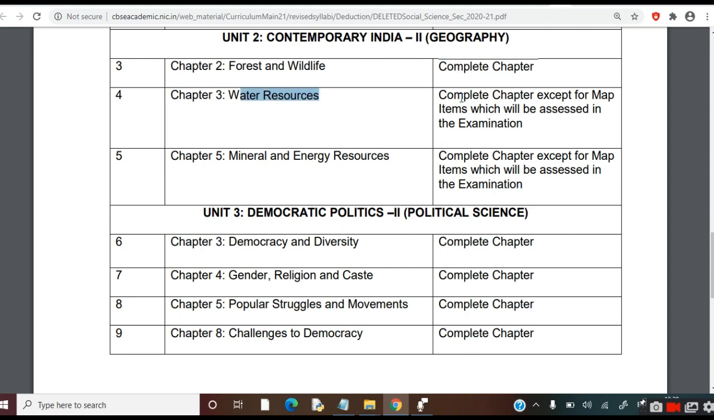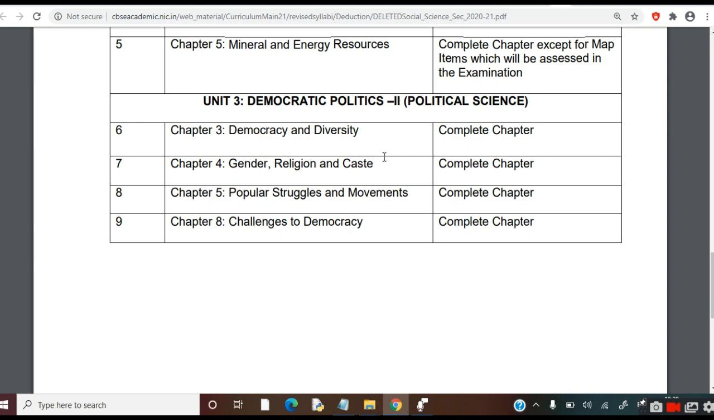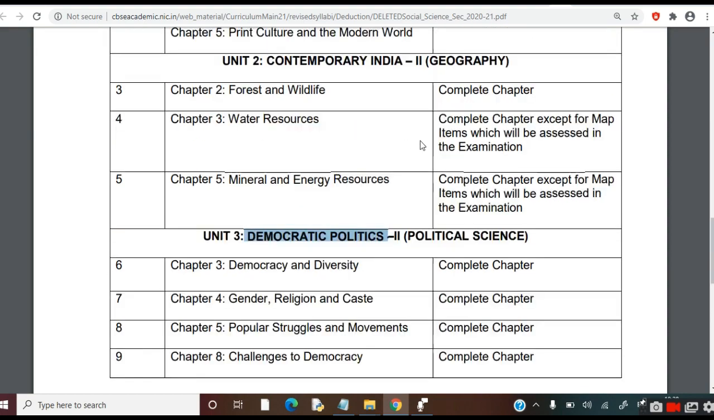Chapter 3, water resources. Complete chapter except for map items will be assessed in the examination. So this also you can say the whole chapter is deleted. Only the map work will come in the board exam. Now chapter number 5, mineral and energy resources. Complete chapter except for map work. So map work will be asked in the board exam.